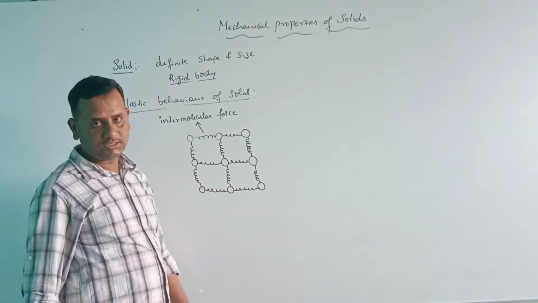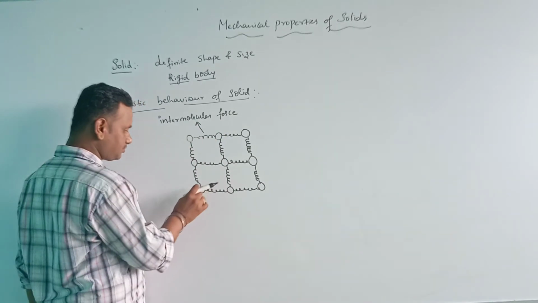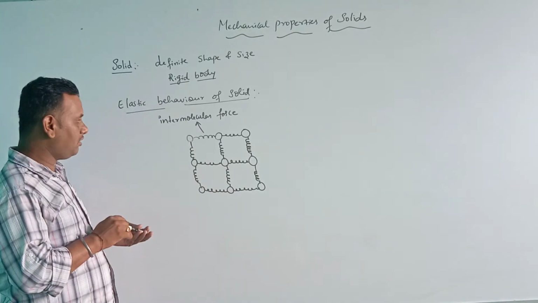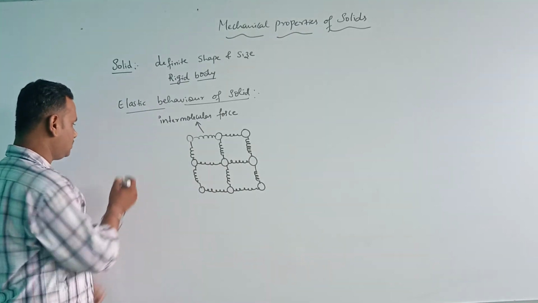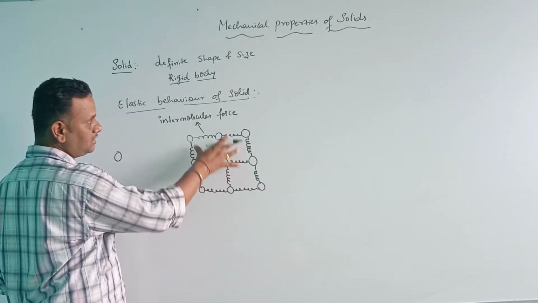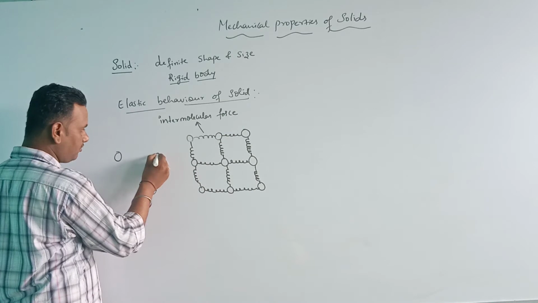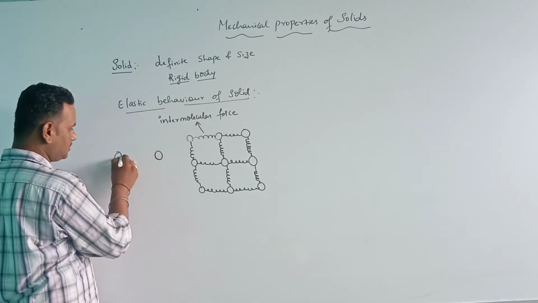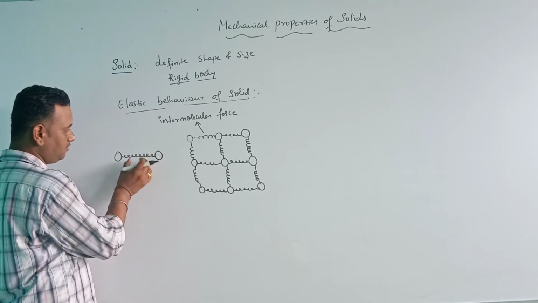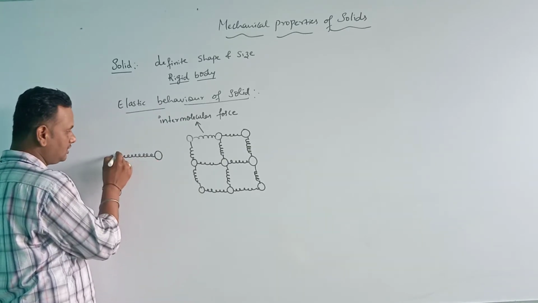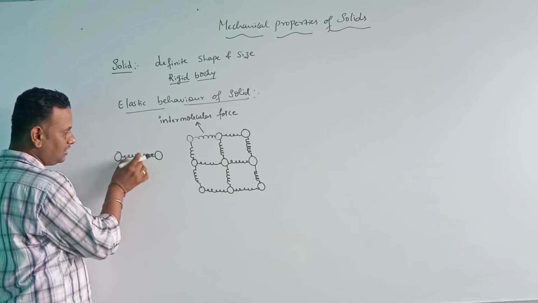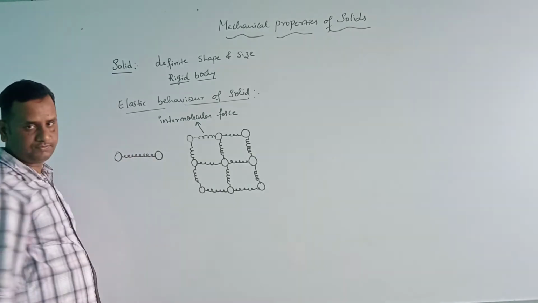So now, for example, consider two balls here. This is the example I have given for a solid. Between these two balls there is a spring, which means these are two molecules with an intermolecular force between them. That is the spring here.